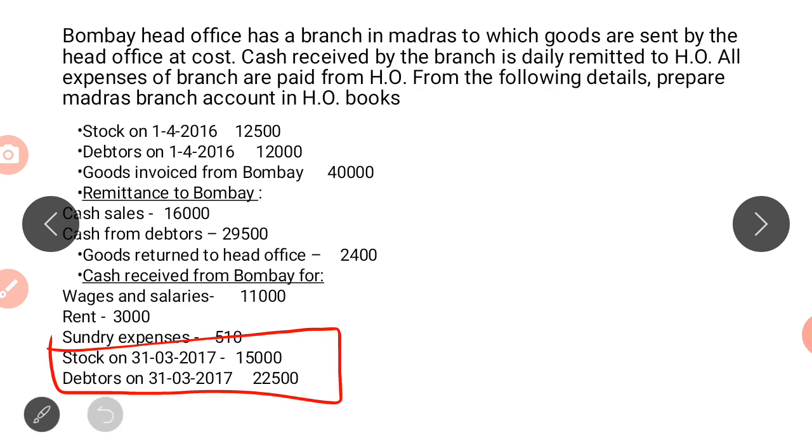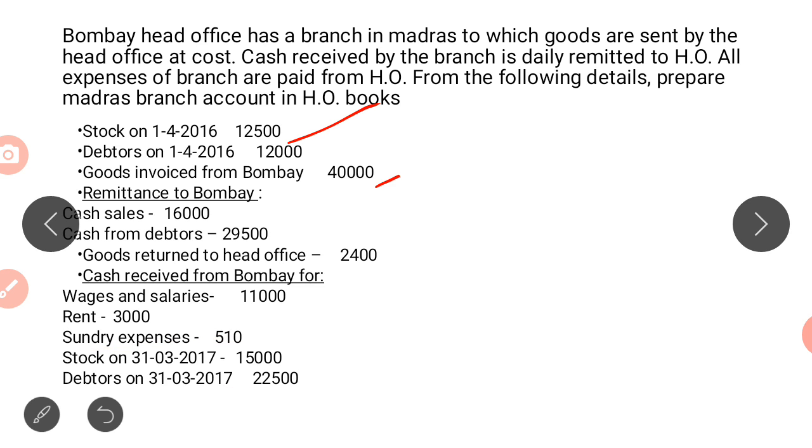So I think all the transactions are recorded. Opening value is done. We have recorded the debit side. Goods invoiced from Bombay, debit side. Remittance to Bombay, credit. Goods returned to head office, again a credit. Cash received from Bombay, debit. And closing stock and debtors will be recorded on the credit side.